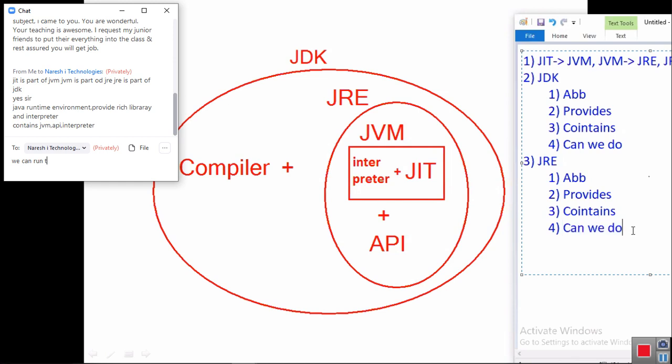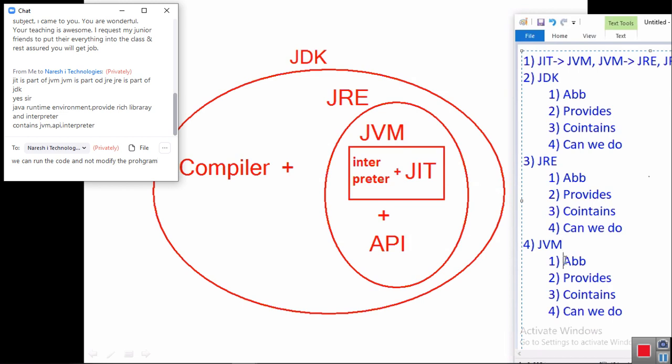Do all four points make sense? Can you repeat all these points once again for JVM? Same points for JVM. JVM points are easy.